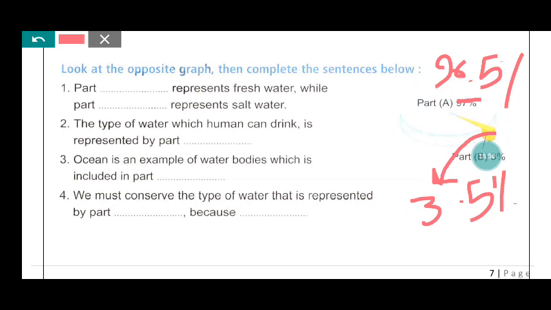Number three, ocean is an example of water bodies which is included in part A. Okay, number four, we must conserve the type of water that is represented by part B because they will run out and the percentage of fresh water that is suitable for drinking is smaller than the percentage of water on earth.